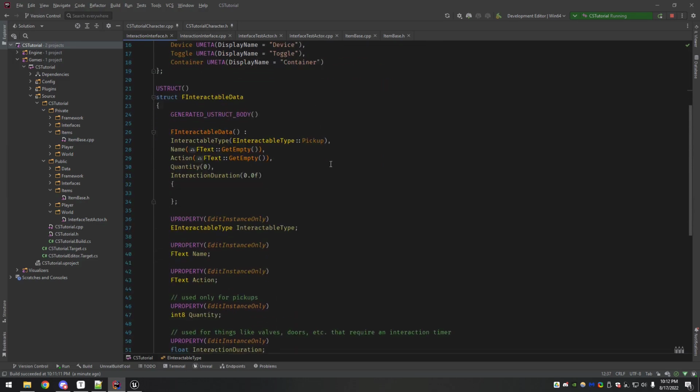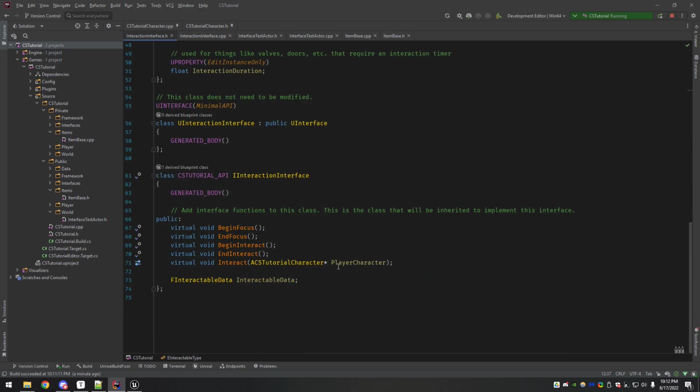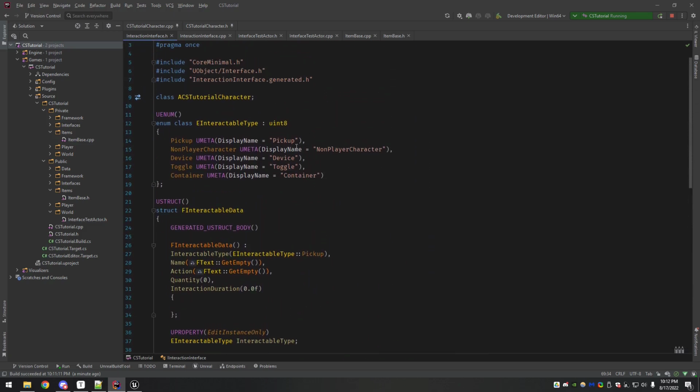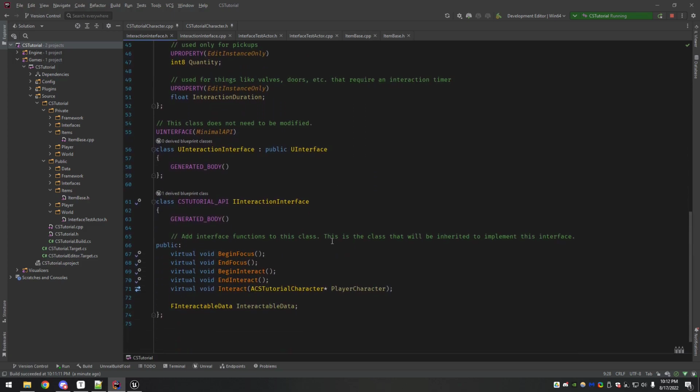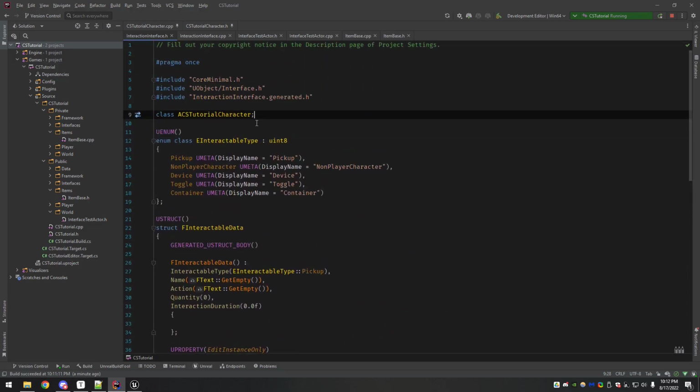The main thing was, when you modify this, the interaction interface doesn't know what the character class is. So I went up to the top here and put a forward declaration. This is just a way to let it know, hey, this is a class, so you can use this type, and then this is kind of telling the compiler that this will be defined elsewhere.